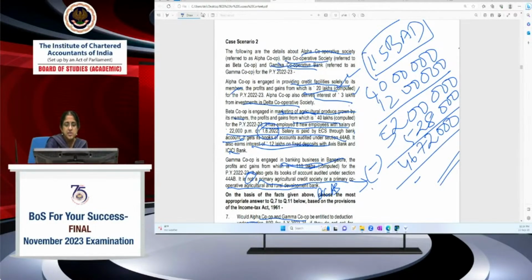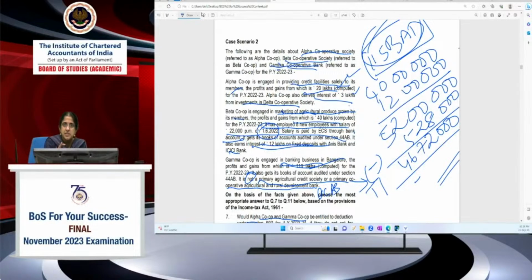Okay. So this is the total income as per 115BAD. I will not get deduction under 80P for 40 lakhs, which I would get under the normal provisions of the Act, for the Beta cooperative society. Okay. Now, 46,72,000. For 115BAD, what is my rate of tax?